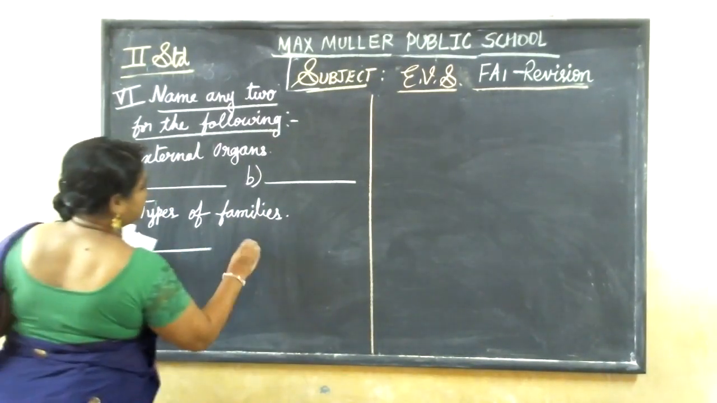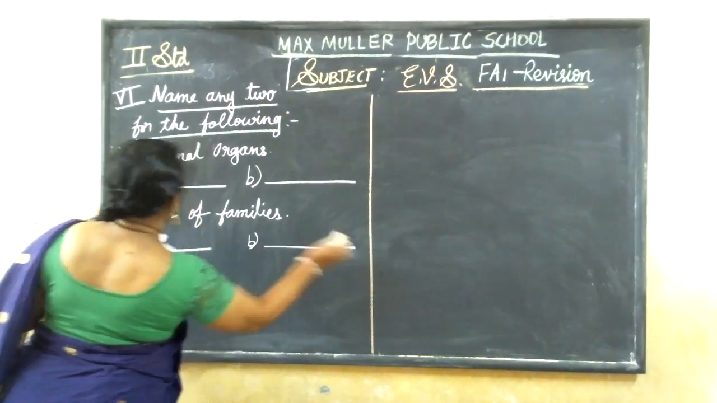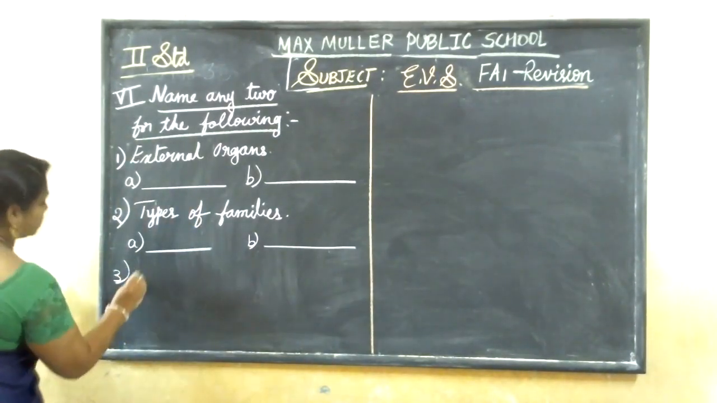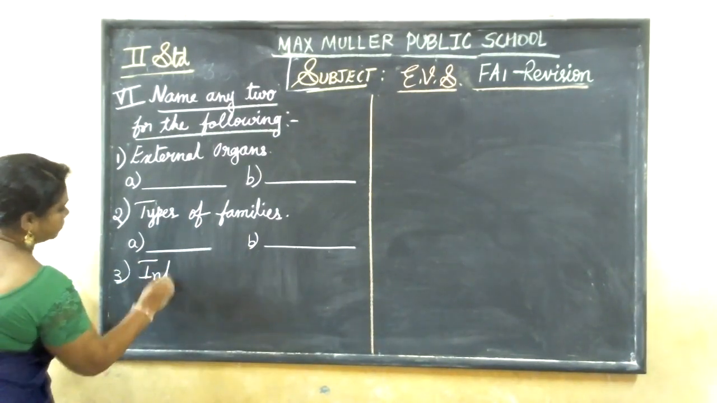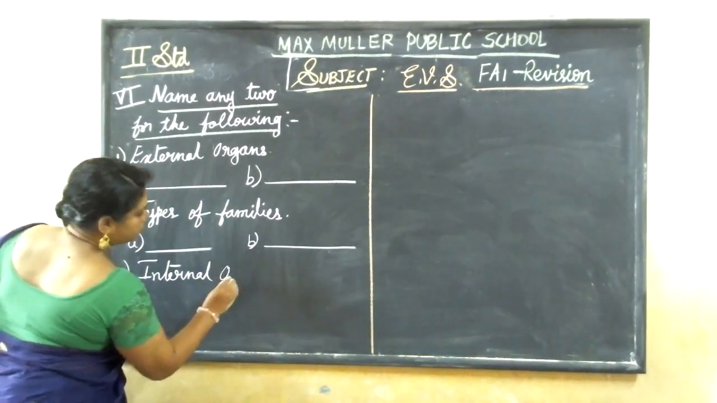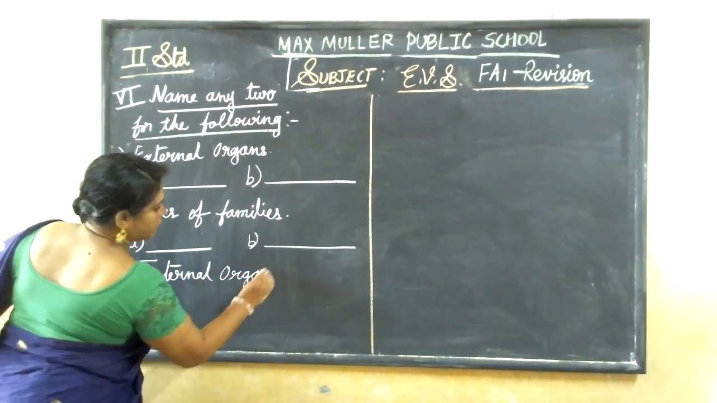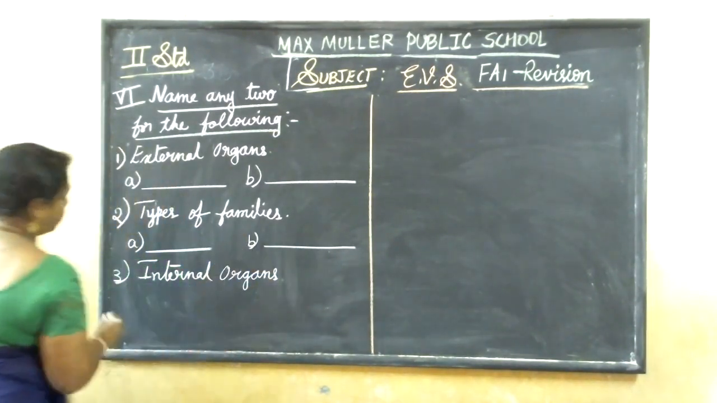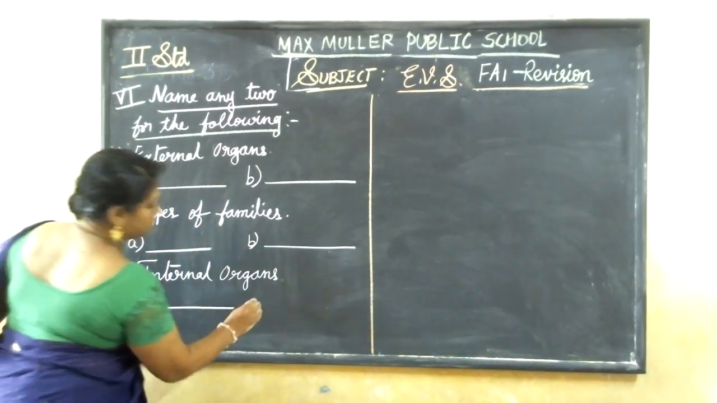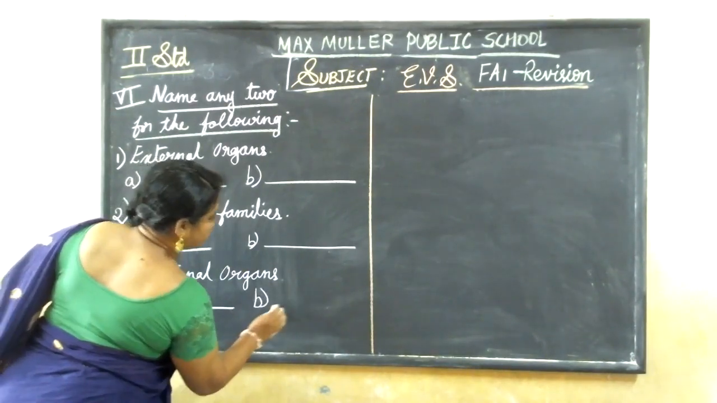Now third one, internal organs. How many internal organs are there? You know. So write any two which you remember.